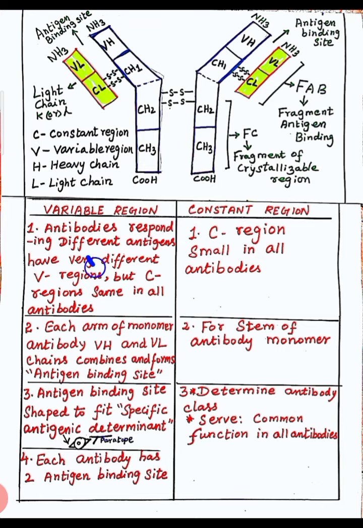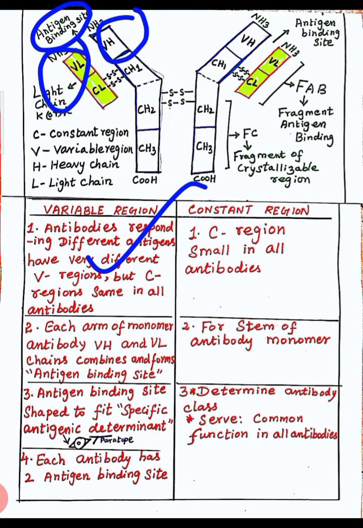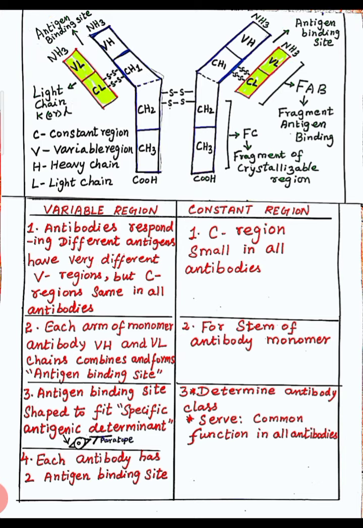That is point number 1. Point number 2: in each arm of the monomer antibody, the VH and VL chains combine and form the antigen binding site. That is point number 2.